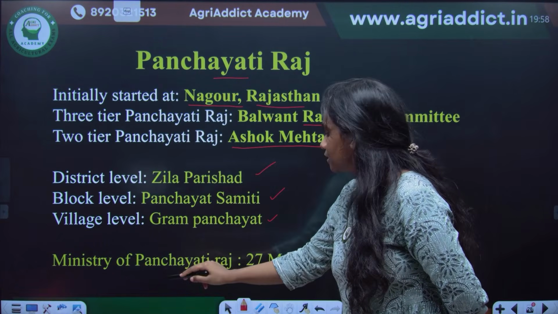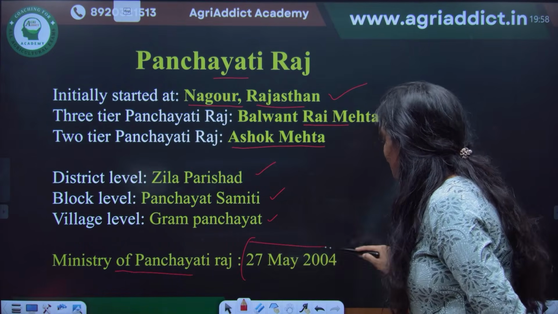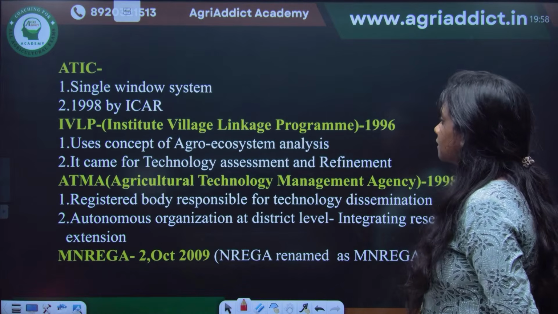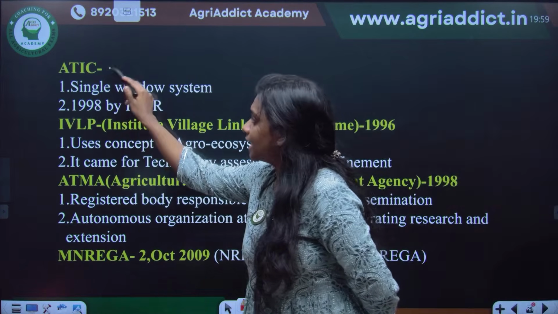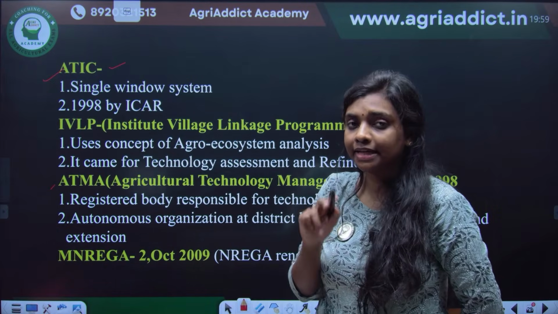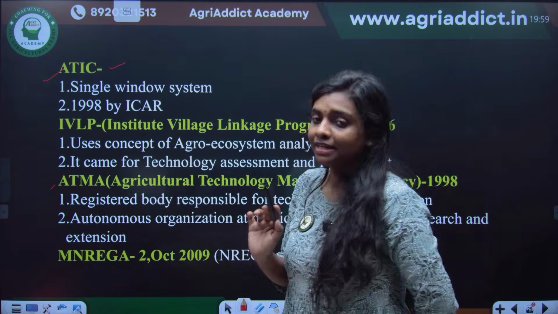Okay, so the Ministry of Panchayati Raj came later, in 2004, May 27. And the important ones are ATIC and ATMA. As I told you before, NATP came in 1998, so both ATIC and ATMA came in 1998.